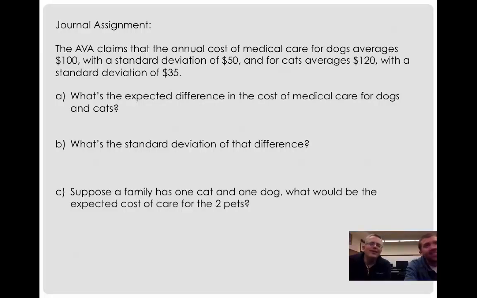So we want to know what's the expected difference in the cost of medical care for dogs and cats. So that's subtraction. And then the second one, what's the standard deviation? Remember, variances add. Third one, suppose a family has a cat and a dog. What would be the expected cost of the care for both pets? Right. So that one you would be adding. Very good. It's not as bad as it looks.